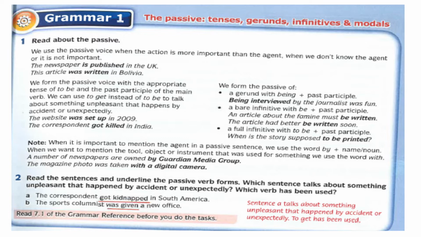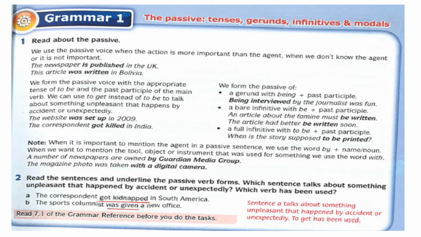Now, let's look at the notes here. Read about the passive. We use the passive voice when the action is more important than the agent, when we do not know the agent, or it is not important. For example, the newspaper is published in the UK. So the agent is not important. Who published the newspaper? Who cares? The most important thing is the action. The newspaper is published.